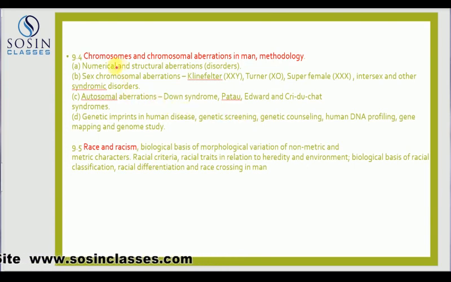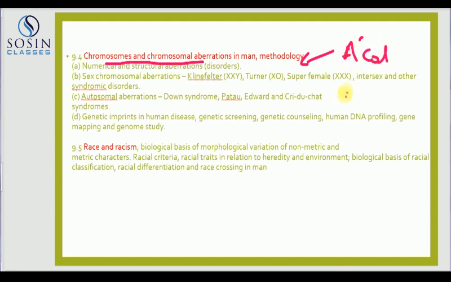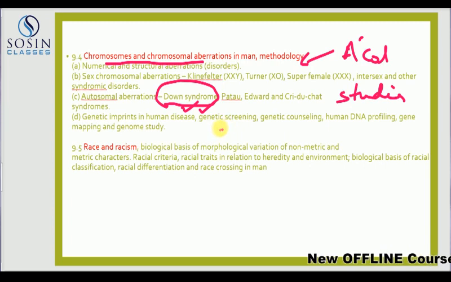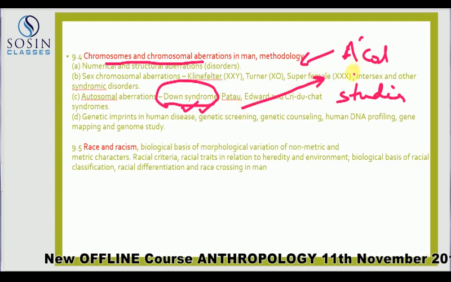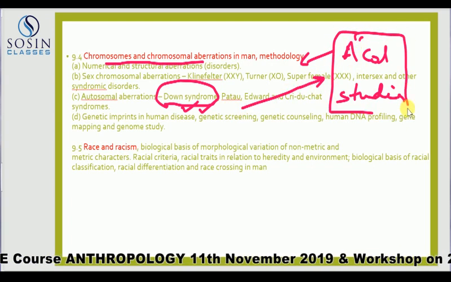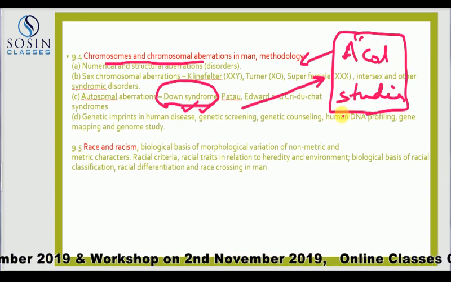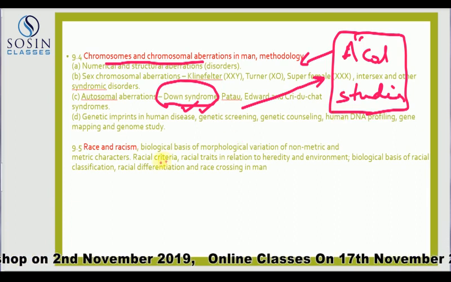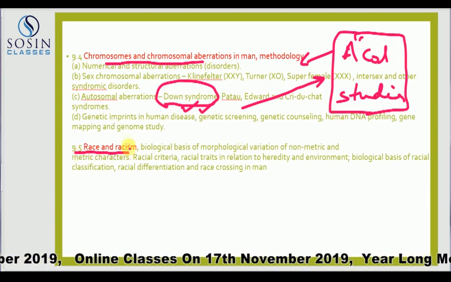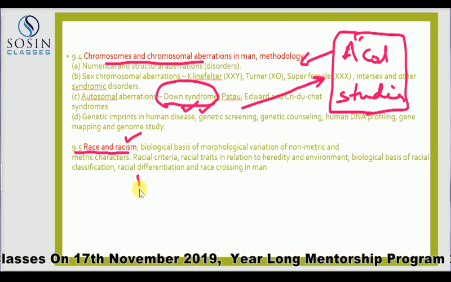Then you have 9.4, which is a very contemporary one. It is here that in anthropology, a huge number of studies are being conducted. And this is where I caution the students. Suppose a question comes up on Down syndrome. It is not simply that you are explaining the reasons, or explaining the treatment or a cure if it is possible. You should also be incorporating the whole lot of anthropological studies in order to make your answer look like something you have answered in anthropology, not in core biology. Now from here, if you observe, 9.5 is a distinctive one, race and racism.